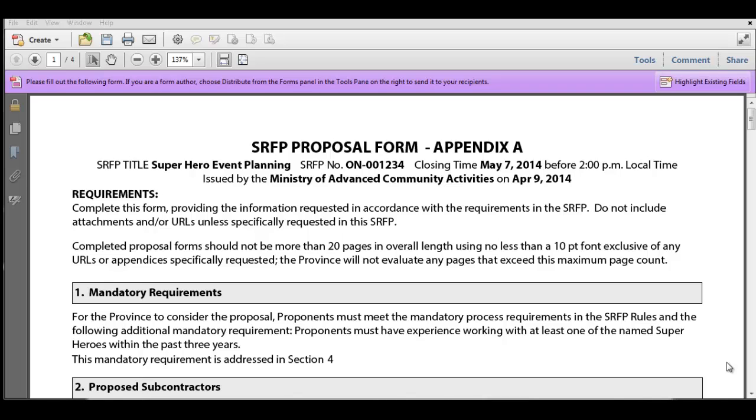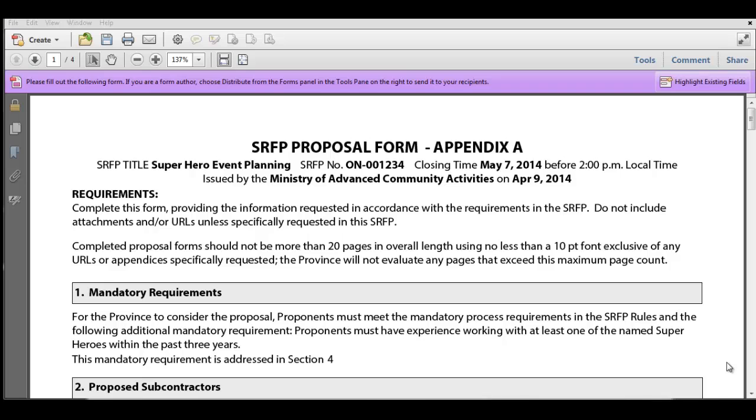And the reason is this next sentence, that the province will not evaluate any pages that exceed the maximum page count. So there's no point in giving us 21 pages if we've told you that we're looking for no more than 20, because we're not going to be reading that last page. So best thing to do, stay within the page limit if one exists. If there is no page limit in a particular Appendix A that you're looking at, that means that you can put your proposal together to whatever length makes sense for you.